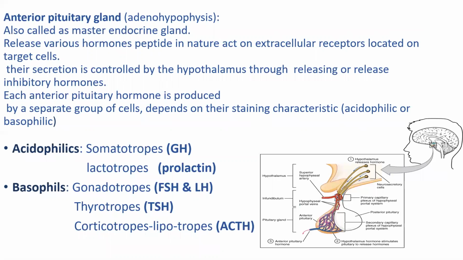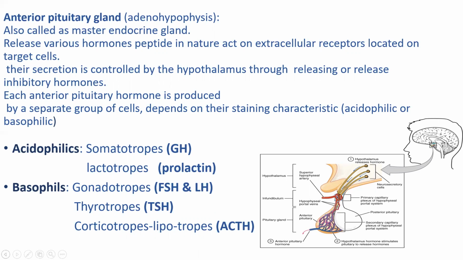Anterior pituitary gland: adenohypophysis is the second name of the anterior pituitary gland, also called the master endocrine gland. It releases various hormones, peptide in nature, which act on extracellular receptors located on target cells. Their secretion is controlled by the hypothalamus through releasing or release inhibiting hormones. Each anterior pituitary hormone is produced by a separate group of cells depending on their staining characteristics, acidophilic and basophilic. These are the staining characteristics of the cells.